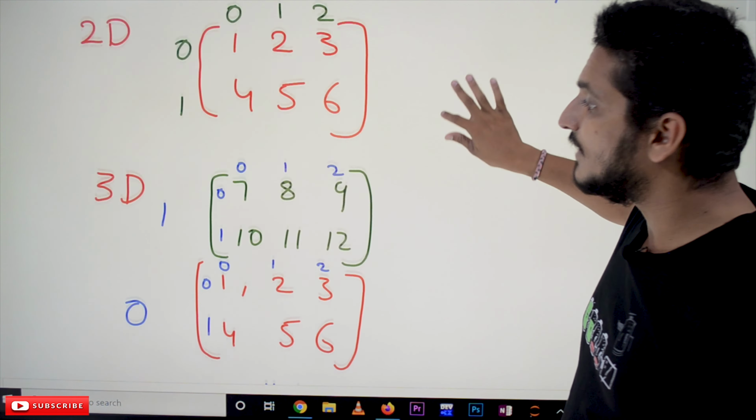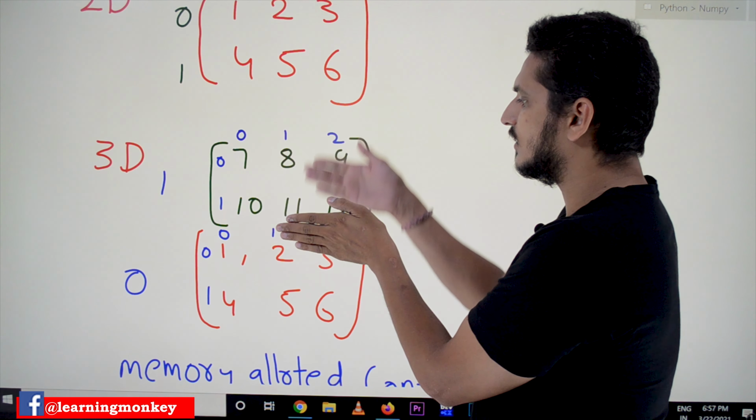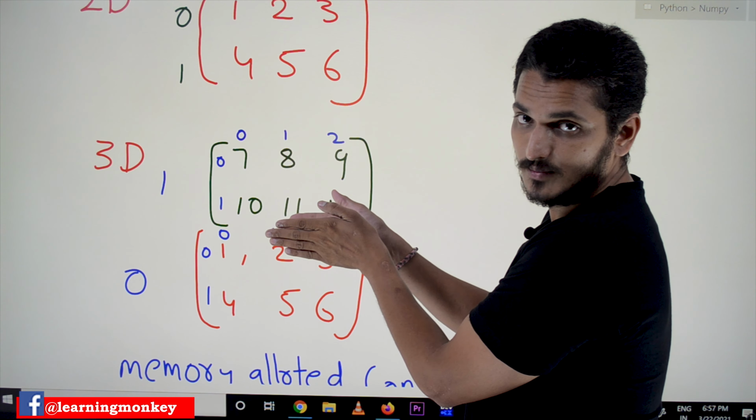See here, rows and columns are there. Extra, we have multiple two-dimensional arrays that are placed together. If you combine them, this is one two-dimensional array, after that we have another two-dimensional array, and after that another one. So the numbering given is 0th two-dimensional array, first two-dimensional array. This is how the indexing is given.